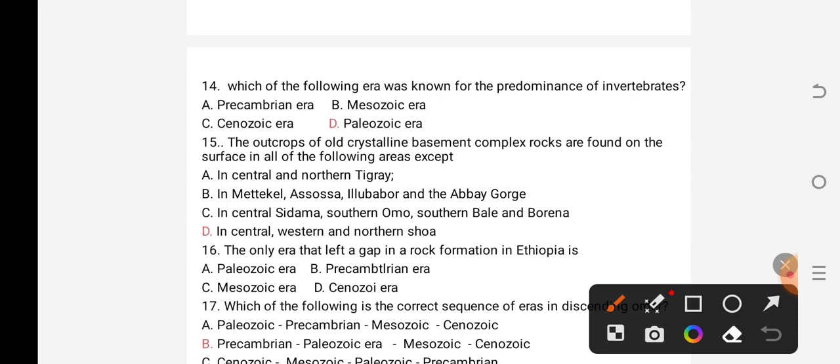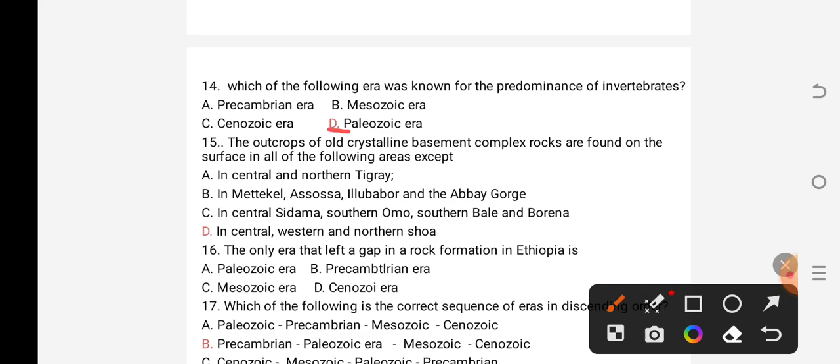Good. Student, if you have got the answer, you are excellent. The answer for this question that asks about the predominance of invertebrate is during the Paleozoic era. During the Paleozoic era, the invertebrates were predominant on the surface of the earth. So our answer is D.